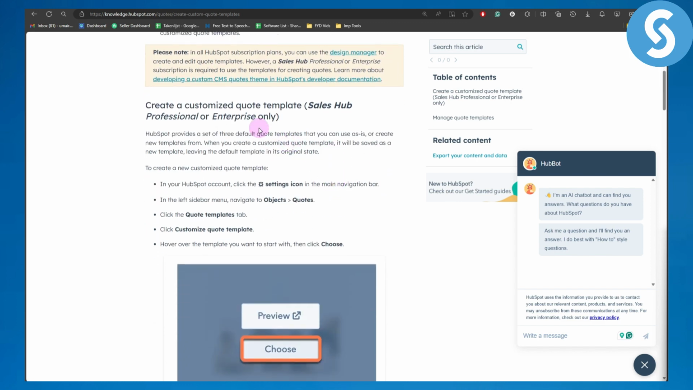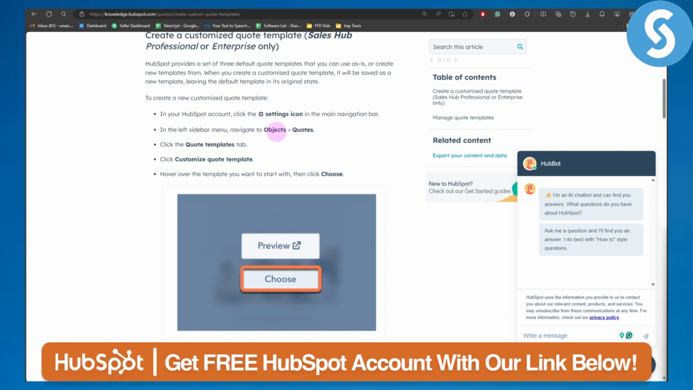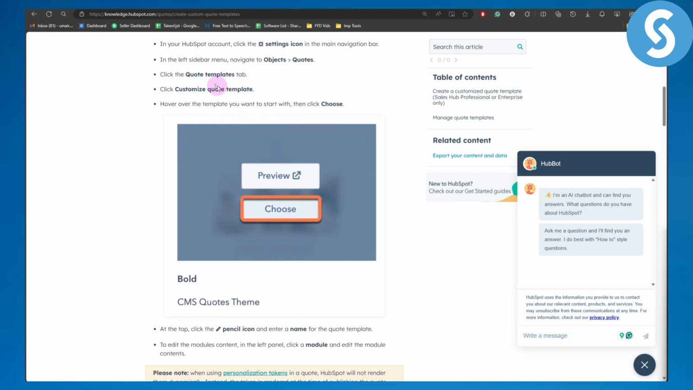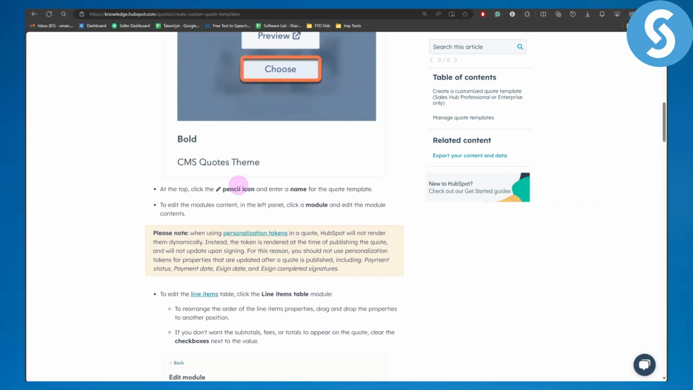So now, to create a customized code, these are the steps. From your settings, you're going to be simply navigating to Objects, and then the Code Templates tab, and then Customize Code Template. Hover over the template you want to start with, then click on Choose, and you can see we have the Choose option in here. At the top, click on the pencil icon.